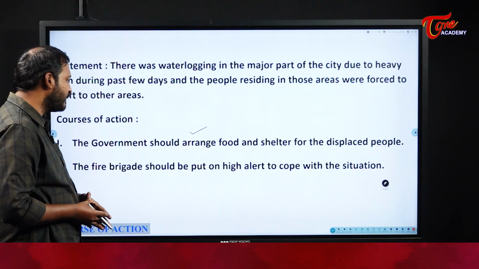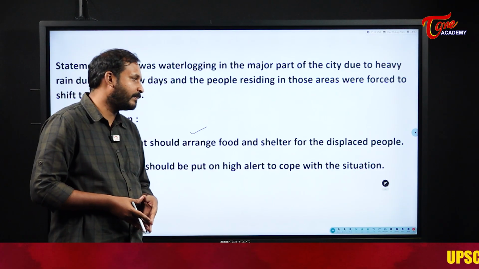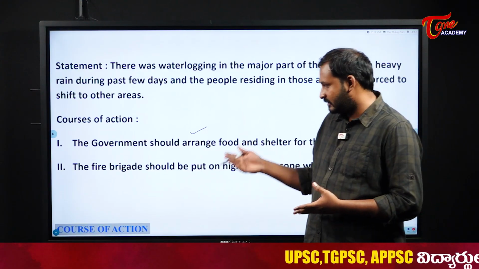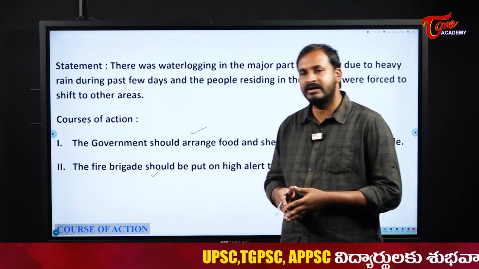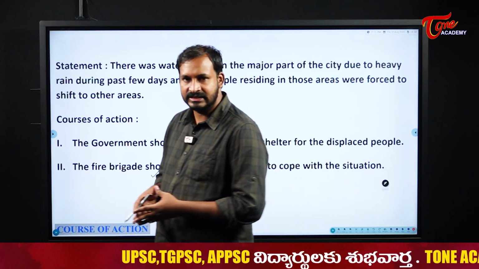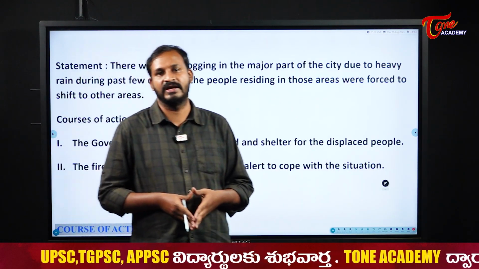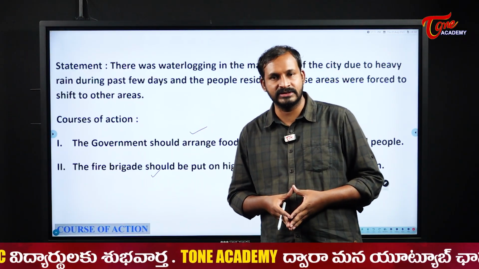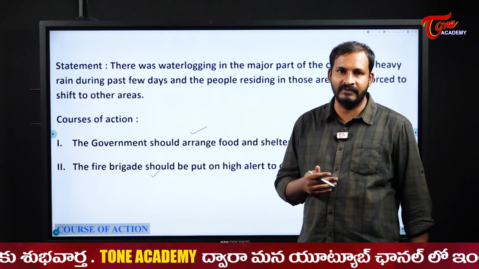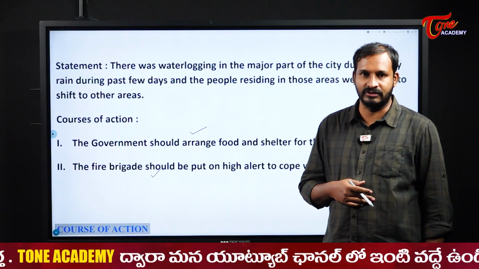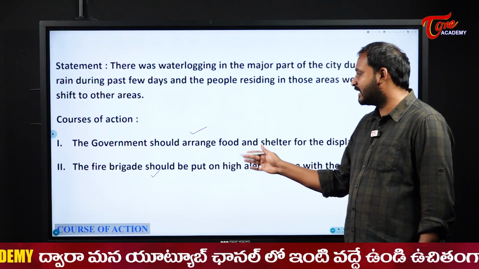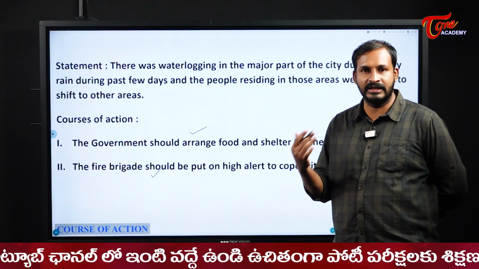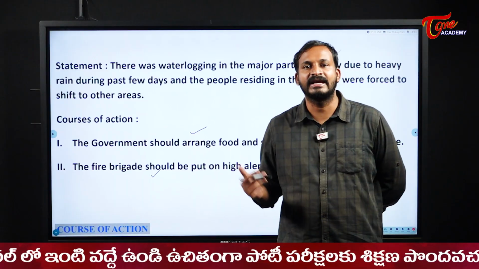Next, the fire brigade should be put on high alert to cope with the situation. See here, students, anywhere, whenever such a situation arises, the first responders will be the firefighters. In the disaster response force, the major role will usually be given to the fire brigades. So the fire brigade should be put on high alert to cope with the situation. We should make them highly alert to tackle the situation.